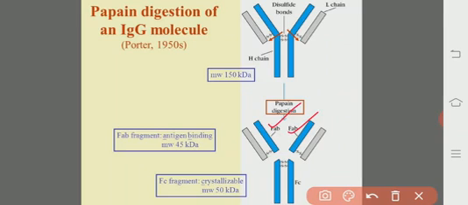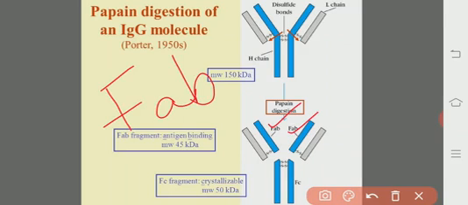Fragment that is crystallizable. What Rodney Porter did is he digested the IgG molecule with papain, and thereby found 3 fragments: 2 fragments of identical size, about 45 kilodaltons, which have the ability to bind with the antigen, so they are called FAB, fragments of antigen binding.